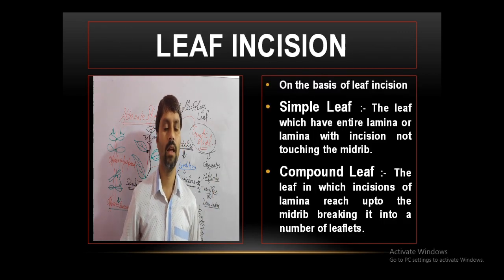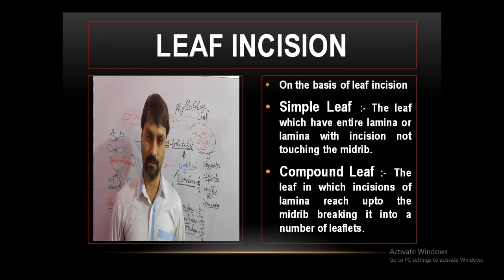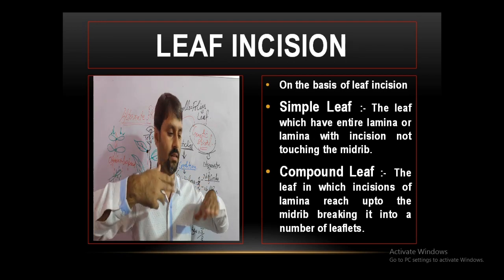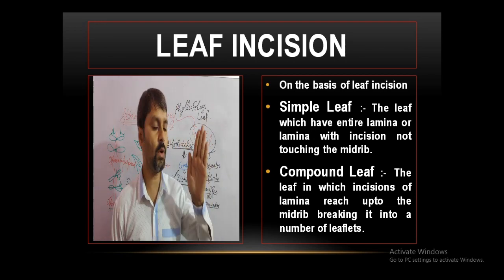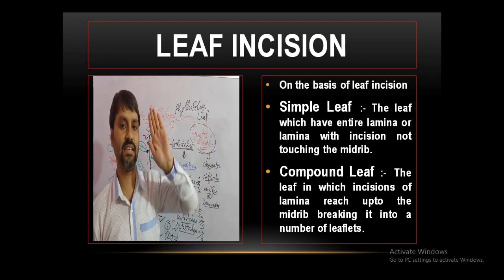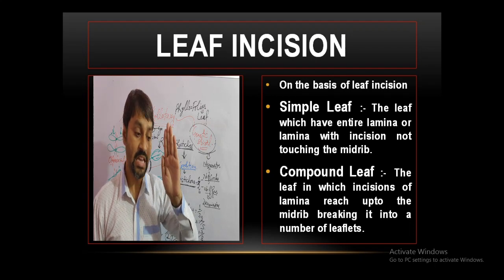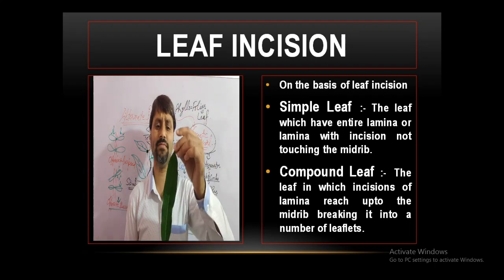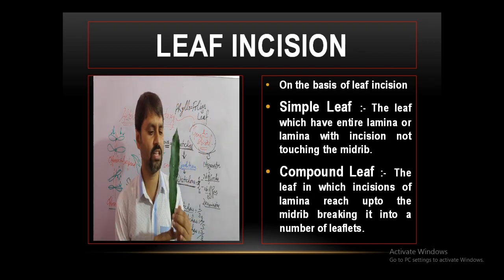Now, one more aspect is leaf incision. What is incision, beta? Incision means to cut, incise, to put a cut. Suppose this is a leaf. It is intact. If any leaf has an entire lamina, there is no cut.